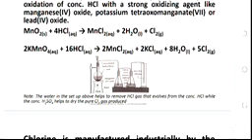Most of the gases that are collected over water are insoluble gases and gases that are less dense than air, that is, that are lighter than air. So such gas will be collected over water, and such method is called upward delivery or downward displacement. So please take note of that.